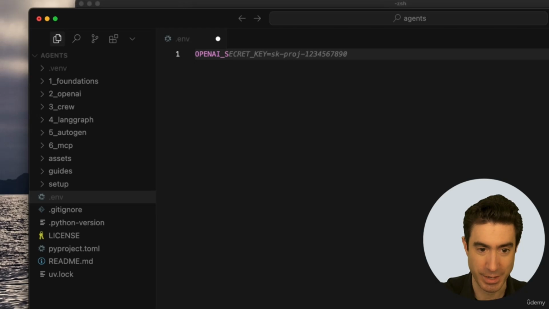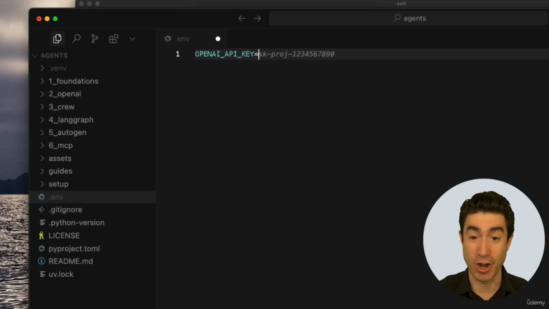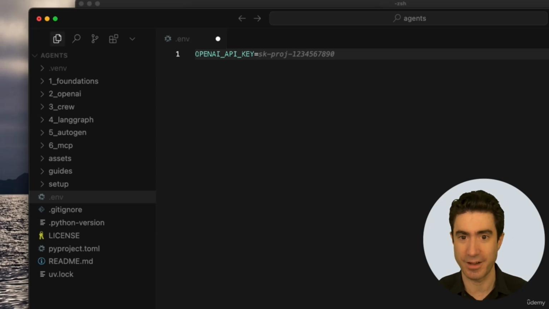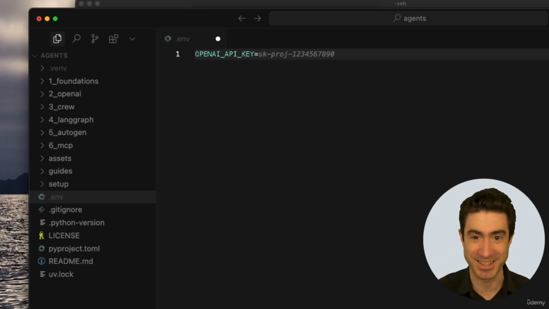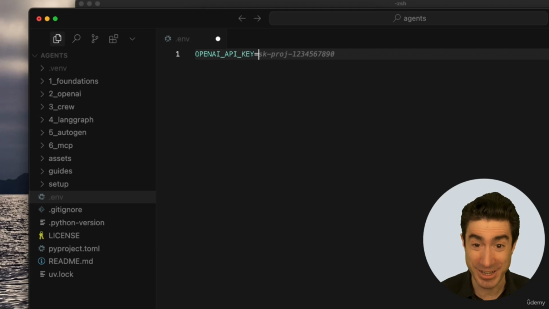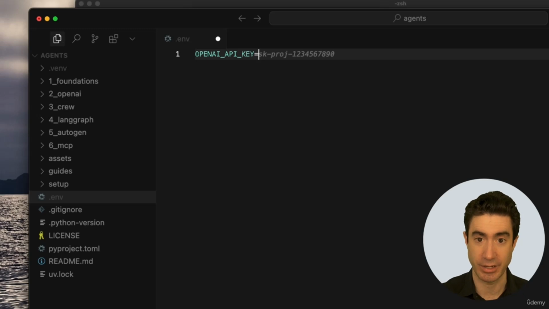I am going to type OPENAI_API_KEY equals, no quote marks, no spaces before or after. And one common mistake is that sometimes people say open API key or open AI key, but it's not that. It's OPENAI_API_KEY, and it's got to be exactly this. I think this is one of the only things in this course where every letter needs to be right. And so be careful. This is like 90% of the reason that people are frustrated in environment setup is this very file.